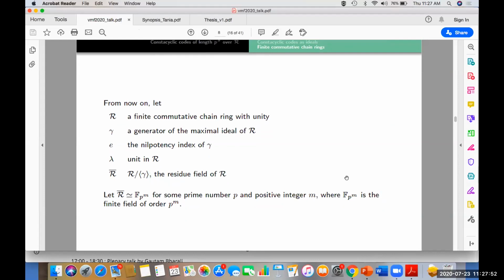So from now on, throughout this talk, R is a finite commutative chain ring with unity, gamma is a generator of its maximal ideal, e is the nilpotency index of gamma, lambda is a unit in R, and R bar is the residue field of R. Since R bar is a finite field, let us assume that it is a field of order p raised to the power m.